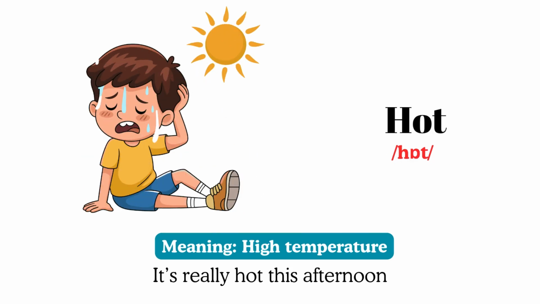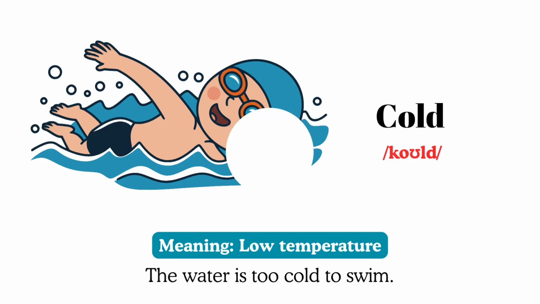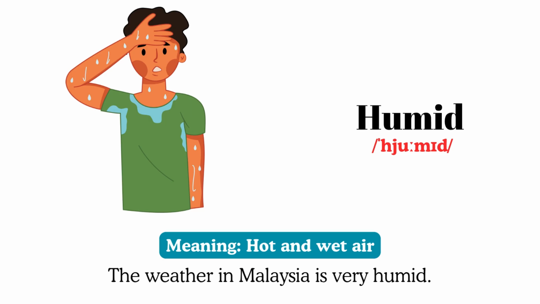Hot, meaning high temperature. For example, it's really hot this afternoon. Cold, meaning low temperature. For example, the water is too cold to swim. Humid, meaning hot and wet air. For example, the weather in Malaysia is very humid.